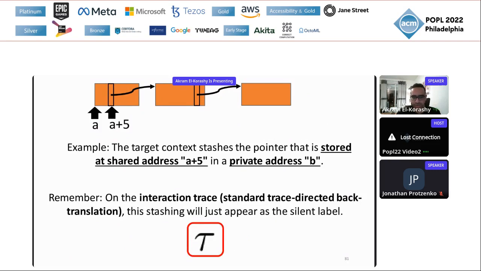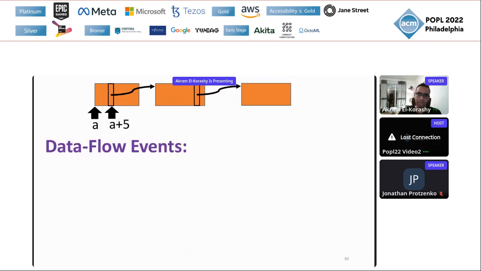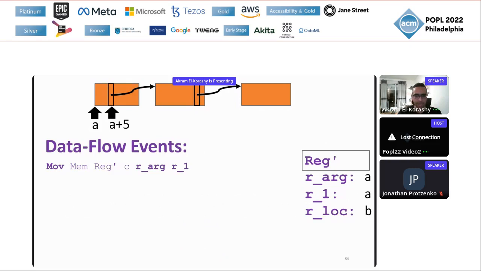Remember, on the interaction trace, this whole operation will just appear as the silent label. However, with the data flow model, there are some very informative events that will appear. So assume on the right here, this is the state of the register file. And this is just one possible sequence.